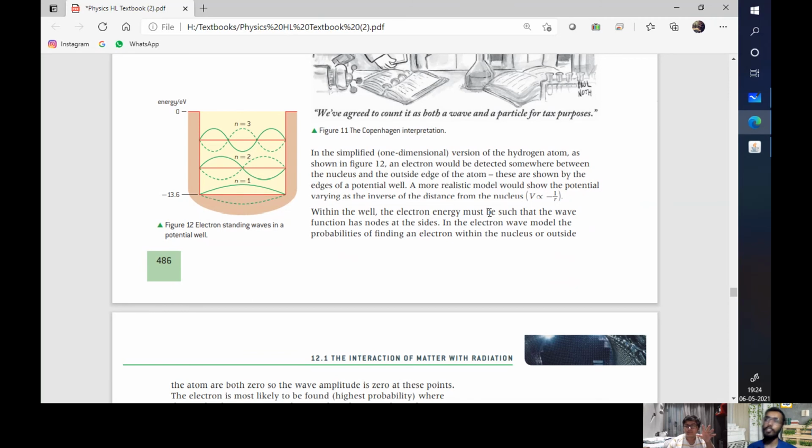So I'll reframe your statement. Your statement is correct, but let's reframe it. If you observe its wave phenomena, for you it will act as a wave, it will give results as a wave, and you'll prove it's a wave. But if you observe its particle phenomena, it will give you particle results, and you will be able to prove that it's a particle. So it will dance on your terms. That is what it means. The way you observe it is what you get. That is what we always say in quantum mechanics.